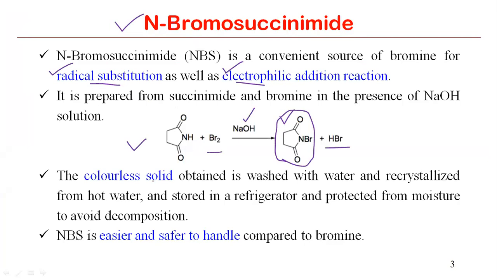All right. The physical appearance of this particular compound is colorless solid, and that can be recrystallized from hot water. All right. So this is actually easier and safer to handle. If we have to carry out the bromination reaction, then we know that we can also use bromine for the purpose. But once we are doing bromination with NBS, then it is quite safer and easier to handle. And that's why this reagent is useful.